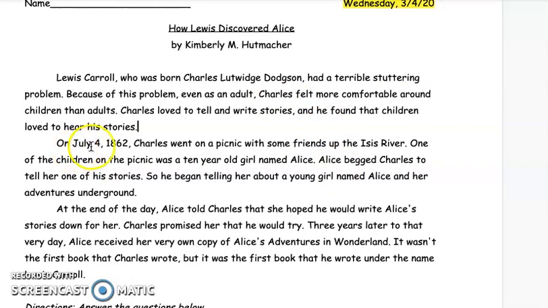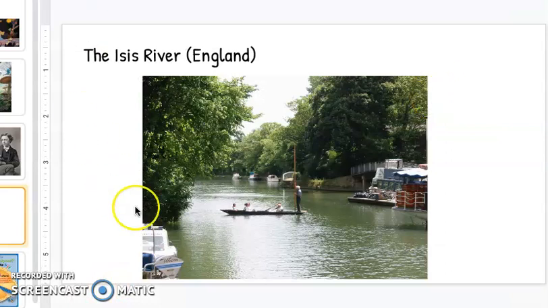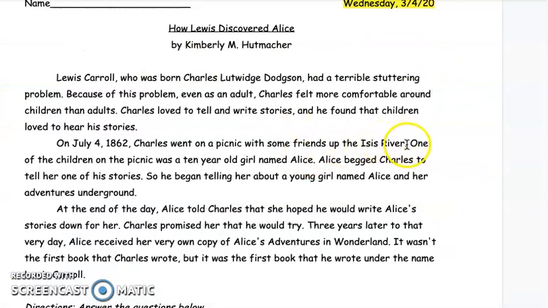Okay. On July 4th, 1862, Charles went on a picnic with some friends up the Isis River. So just as a visual, this is the Isis River in England, and he was having a picnic there. One of the children on the picnic was a 10-year-old girl named Alice. Alice begged Charles to tell her one of his stories. So he began telling her about a young girl named Alice and her adventures underground. At the end of the day, Alice told Charles that she hoped he would write Alice's stories down for her, and Charles promised her that he would try.